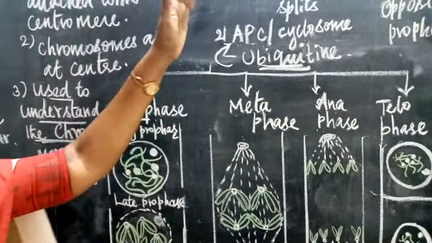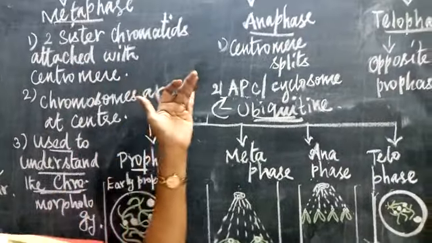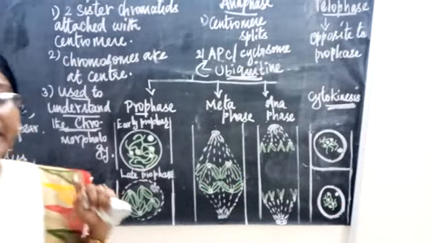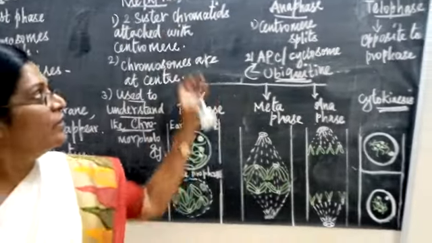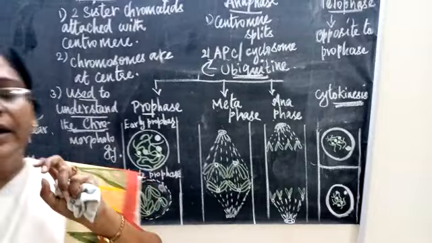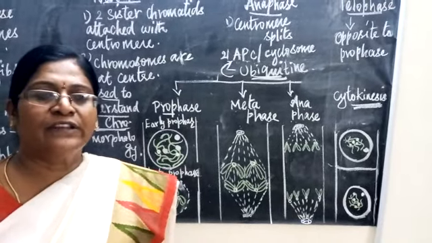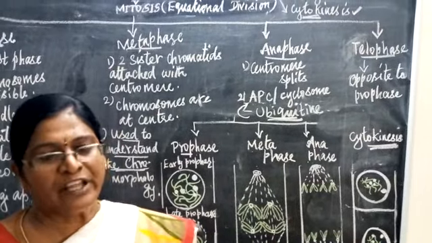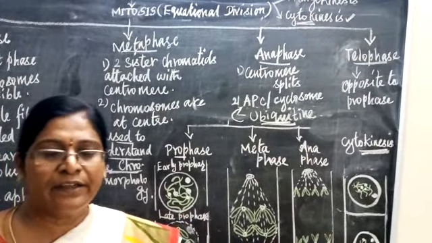So karyokinesis is followed by cytokinesis, and now the cell division process is over. In the next class, let us discuss meiotic cell division: in reproductive cells, how meiotic cell division takes place and how the 4 gametes are formed from the reproductive organs. Let us see that in the next class.